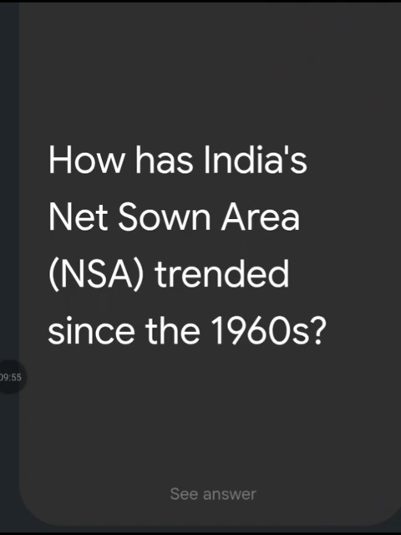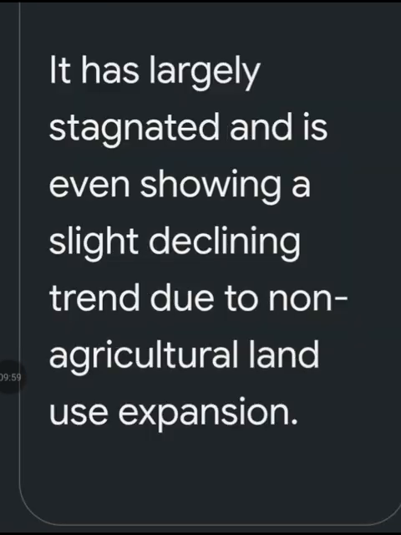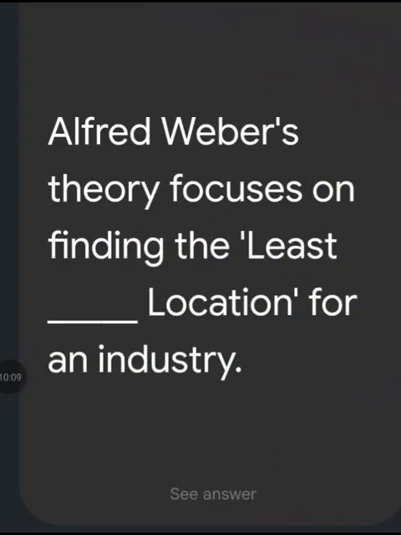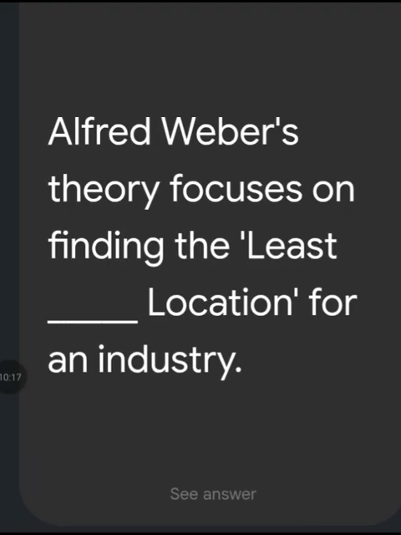How has India's net sown area trended since the 1960s? It has largely stagnated and is even showing a slight declining trend due to non-agricultural land use expansion. Alfred Weber's theory focuses on finding the least cost location for an industry.